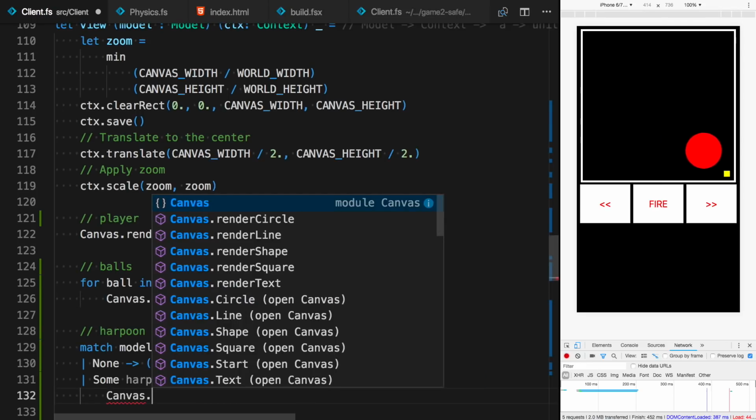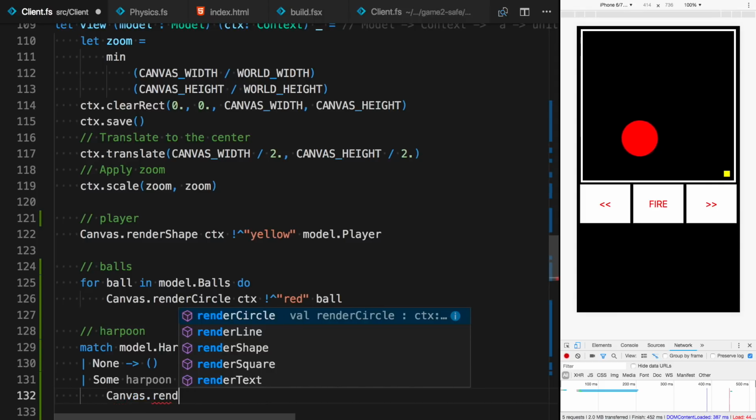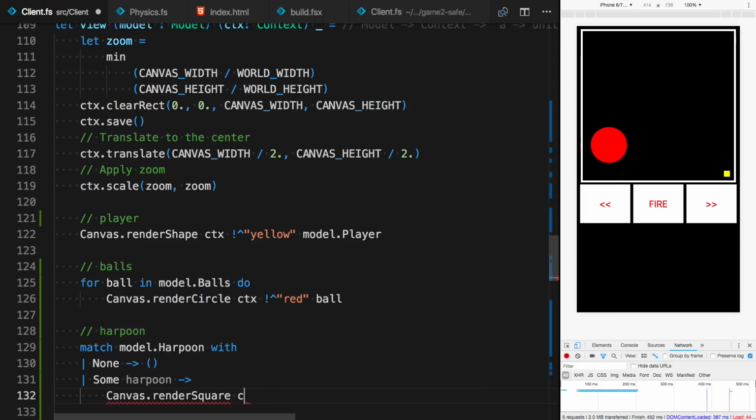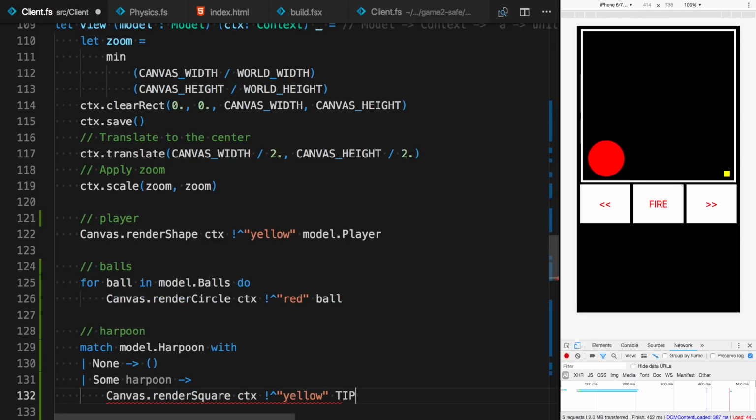And first we'll draw a square, render square, context. Let it be a yellow color. And it needs a size, which we have in a constant, that will be harpoon tip size. So we will be drawing a square for the harpoon tip.